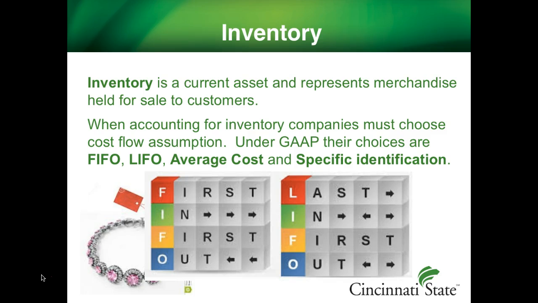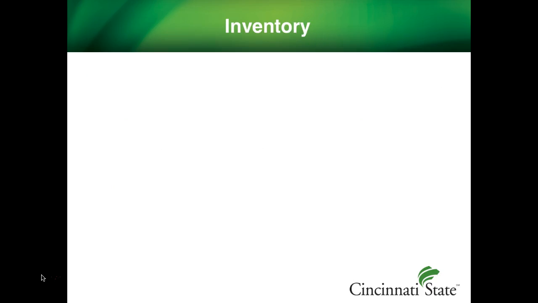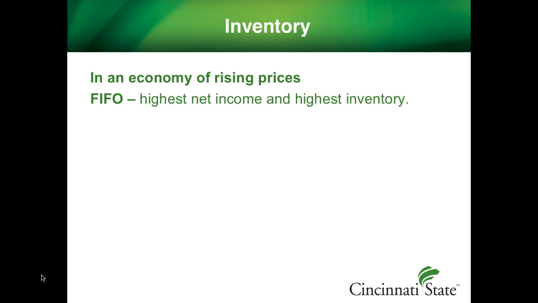Different methods affect net income and the inventory asset account differently. The method adopted by the company has to be noted when the company is analyzed, and this information can be found in the company's notes. In an economy of rising prices, FIFO yields the highest net income because its cost of goods sold will use the oldest, therefore lowest, costs. So it will subtract the lowest cost of goods sold from sales, which will result in the highest net income.